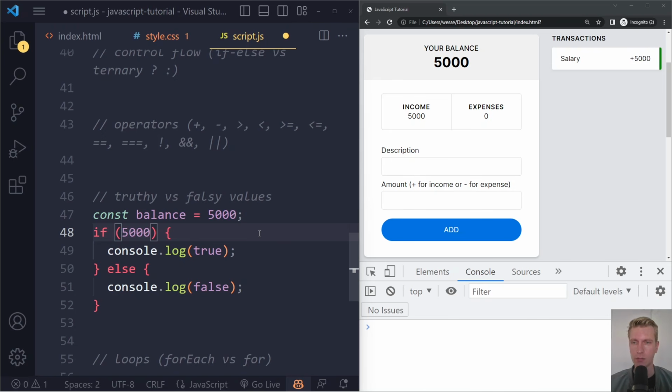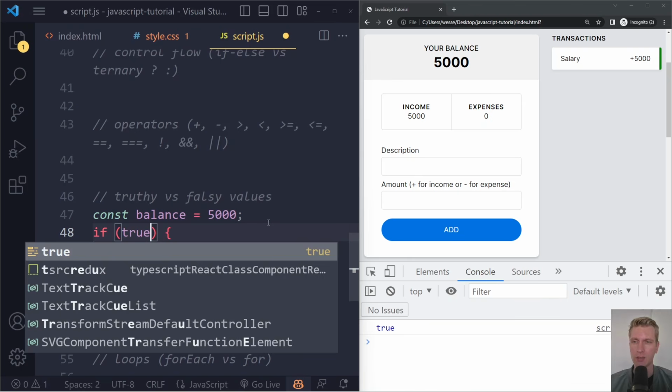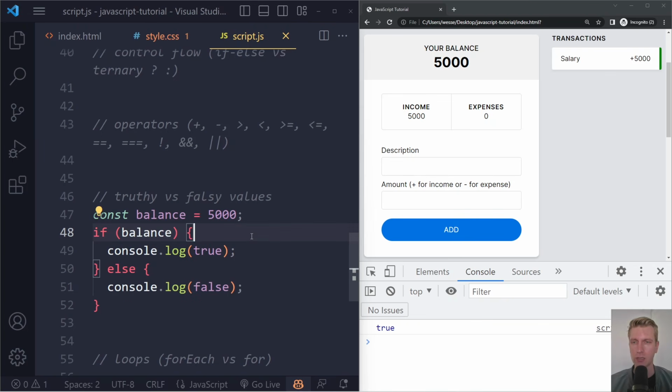If 5,000, well, what do we get here actually? If I refresh here, you can see we get true. And this is the concept of truthy and falsy values. So balance here is not explicitly true, right? But if we force the browser to make a decision, is this true or false? The browser will say, okay, balance, it's a number, 5,000. It's not explicitly true, but it's more in the direction of true than false.